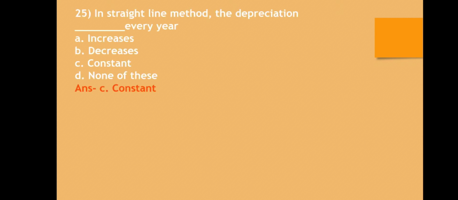Question number 25. In straight line method, the depreciation dash dash every year. Depreciation: A. Increases, B. Decreases, C. Constant, D. None of the above. The correct answer is constant. Under straight line method, the amount of depreciation charged every year is the same because it is calculated on original value or original amount.